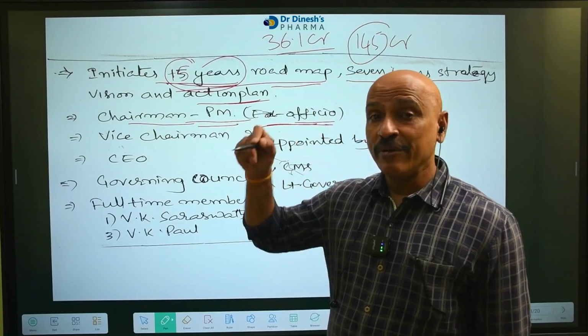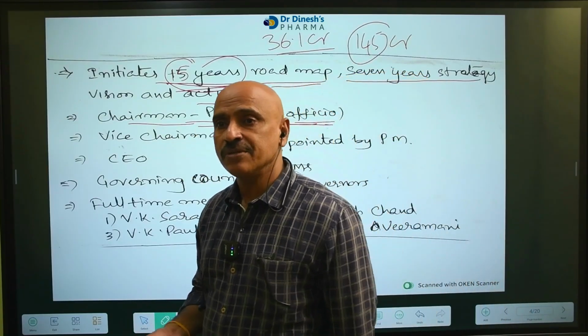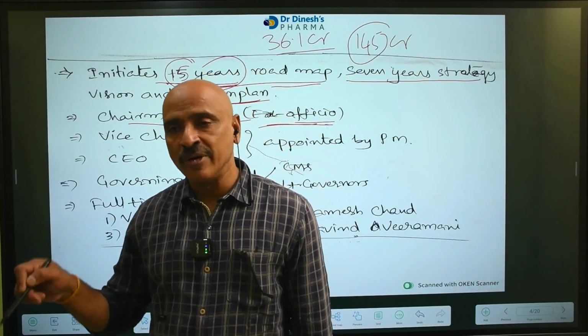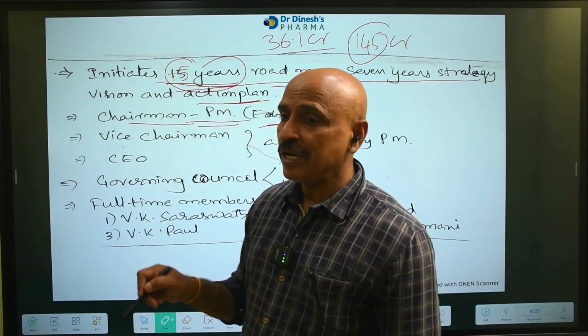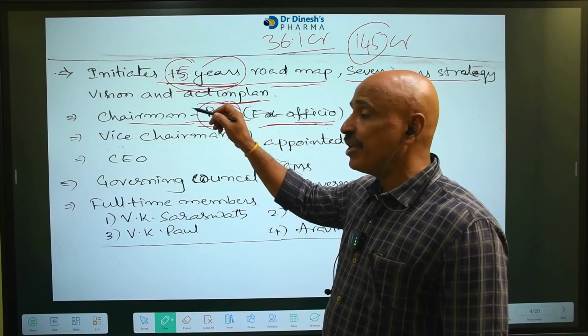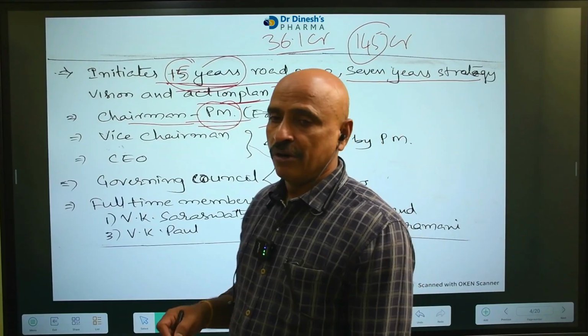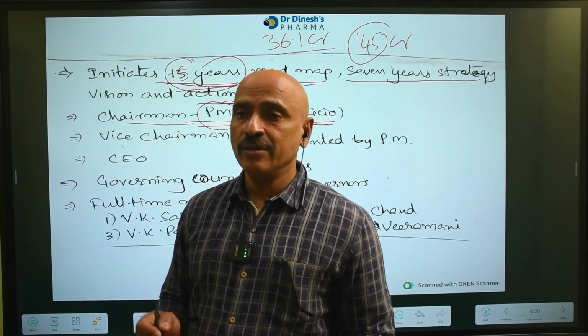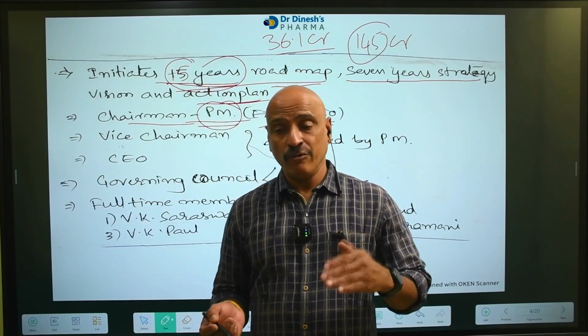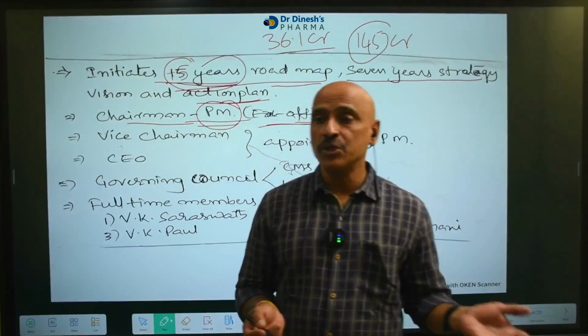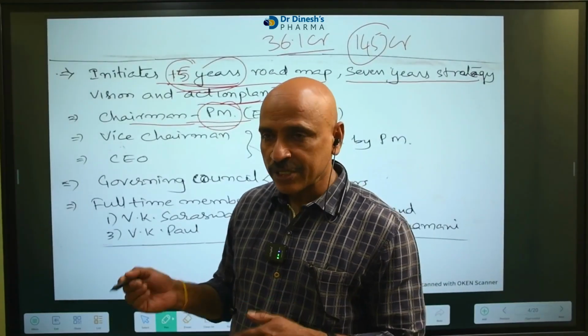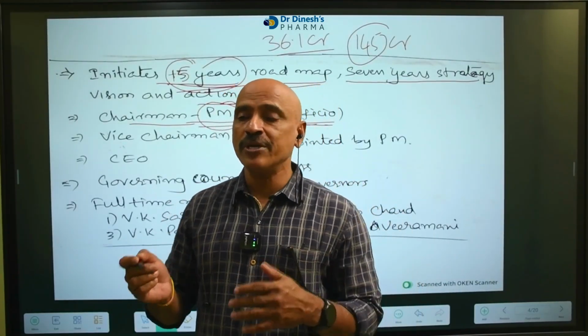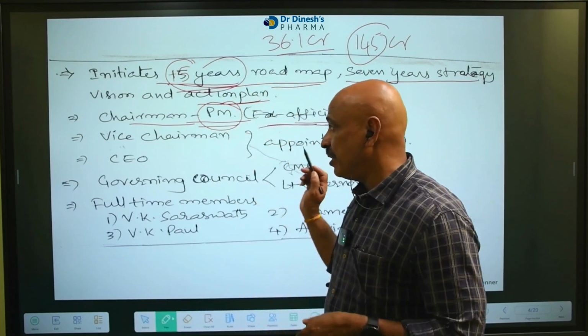Remember, previously the Planning Commission chairman was the Prime Minister. Present NITI Aayog chairman is the Prime Minister of India. Present Prime Minister Narendra Modi is the 15th Prime Minister of our country, and the only OBC Prime Minister so far. Of the 14 Prime Ministers before, all belonged to the open category, but this person is the first Other Backward Class, OBC, Prime Minister of our country. Remember.